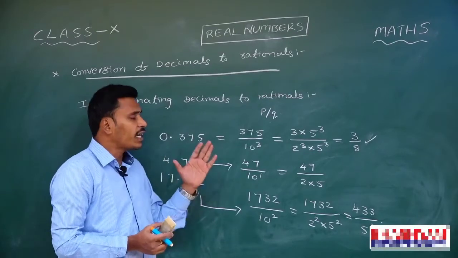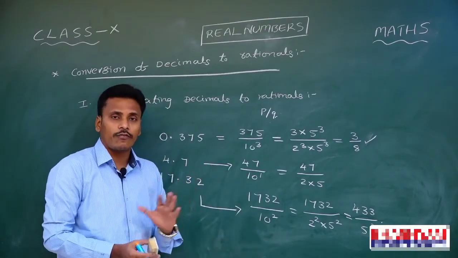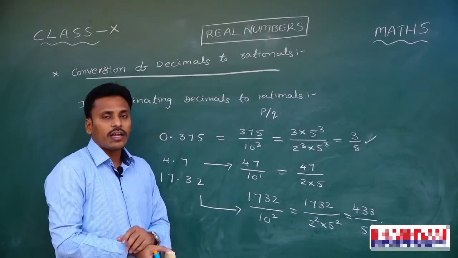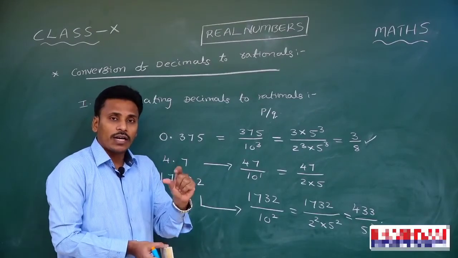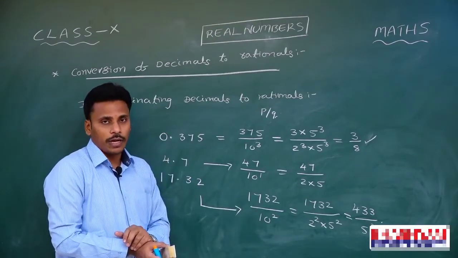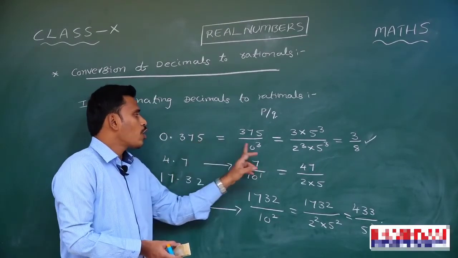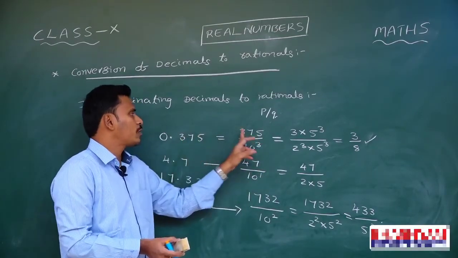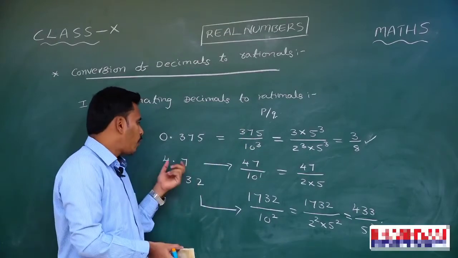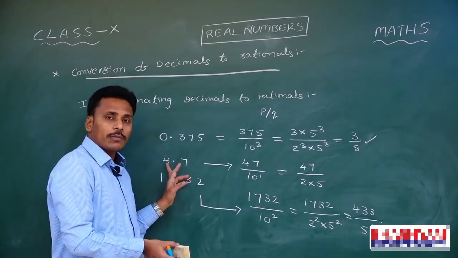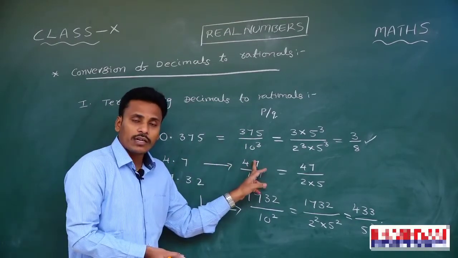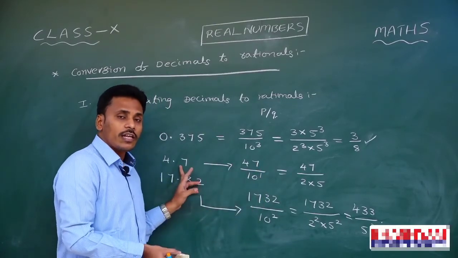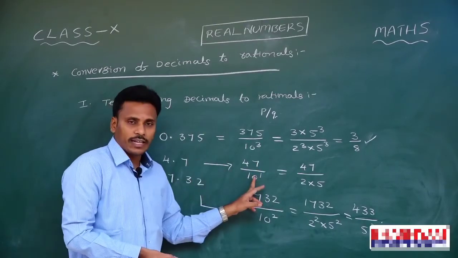To convert a terminating decimal to a rational form, it's a direct task. We need to write 10 power the number of digits in the decimal part. Here there are 3 digits, so in the denominator I wrote 10 power 3, taking the complete number without the decimal point as numerator. And for 4.7, remove the decimal point, write the number as numerator, and in the denominator, since there is 1 digit in the decimal part, write 10 power 1.